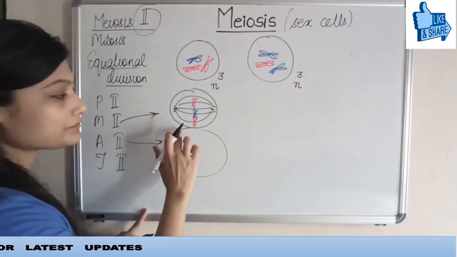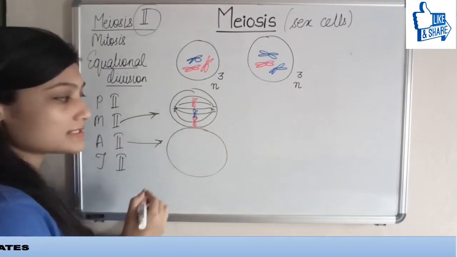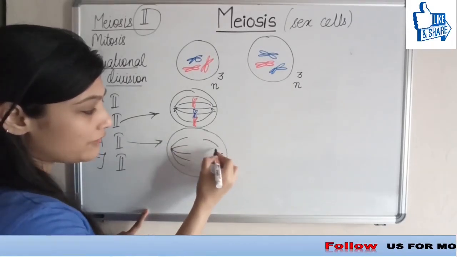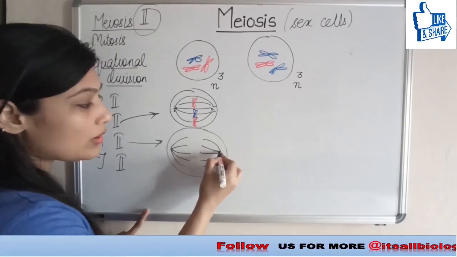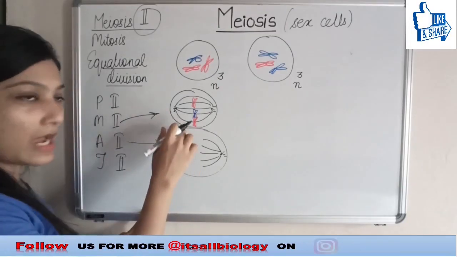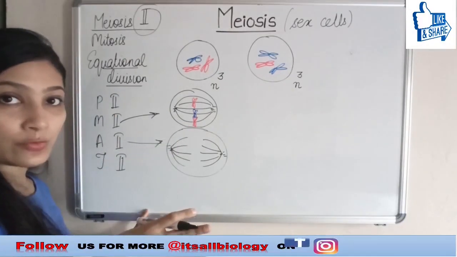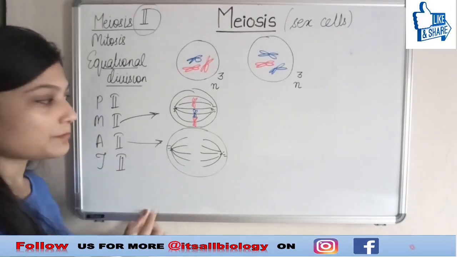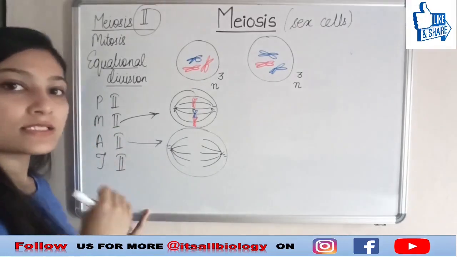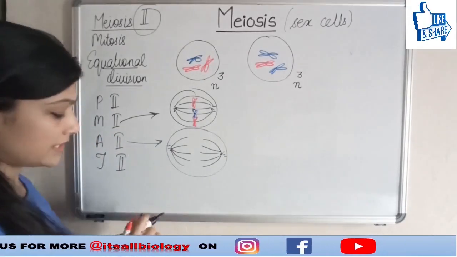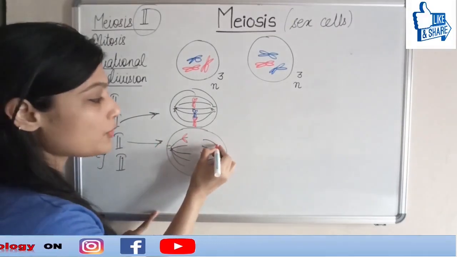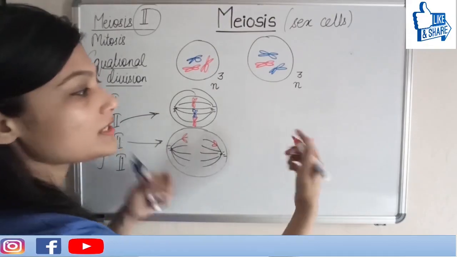Cell is there. This cell is now going to retract, or the spindle fibers are going to be stretched back like this, and now the actual situation which occurs in mitosis is going to take place. The separation of sister chromatids is going to take place here. One of the sister chromatids is going to move towards one pole and another is going to be stretched.